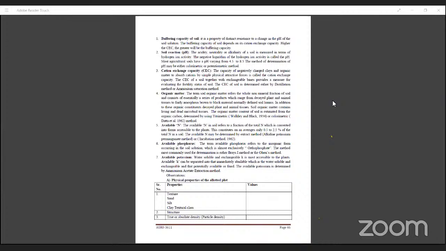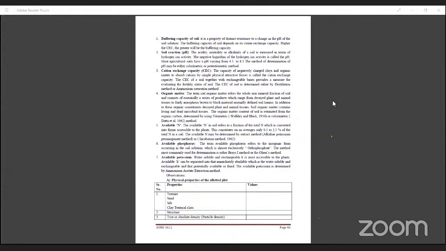Okay, organic matter. The term soil organic matter refers to the whole non-mineral component of the soil and consists of a range of distinct plant and animal tissue and a fairly amorphous brown and black material normally defined as soil humus. Organic matter means organic carbon present in the soil: residue of plant, residue of animal, the decayed part. It is known as organic matter in the soil. In addition to these organic constituents, decayed plant and animal tissues, soil organic matter contains living and dead microbial tissue.